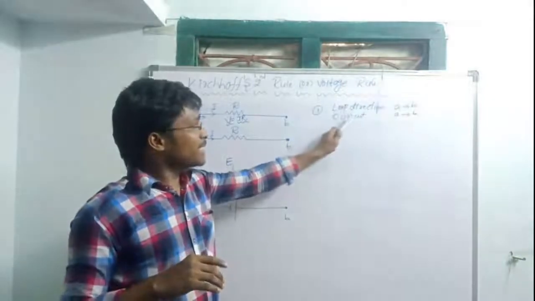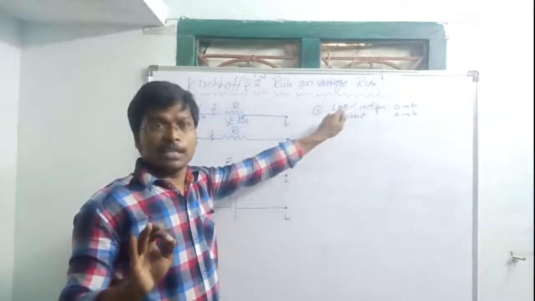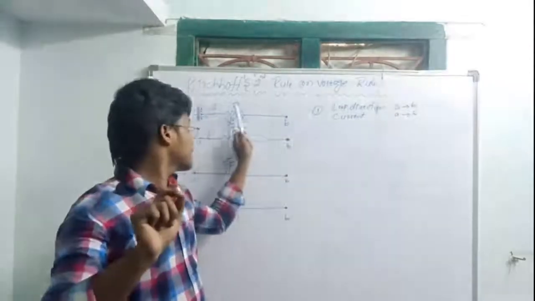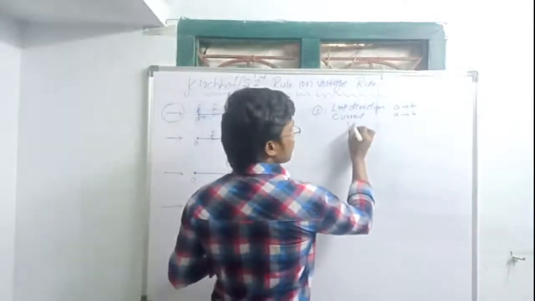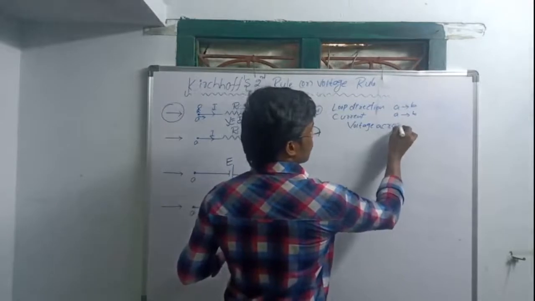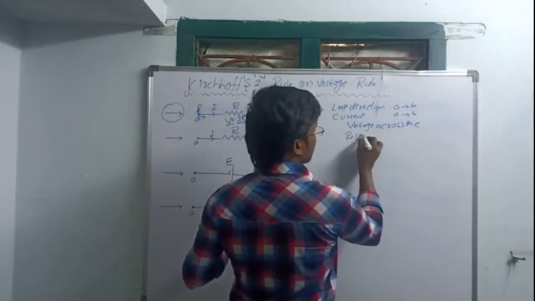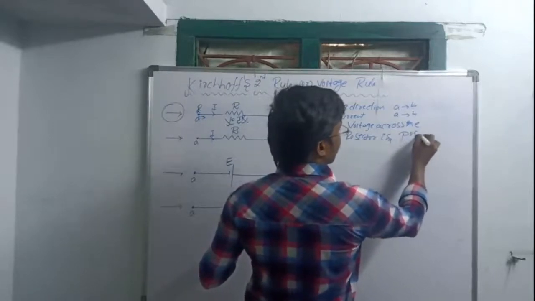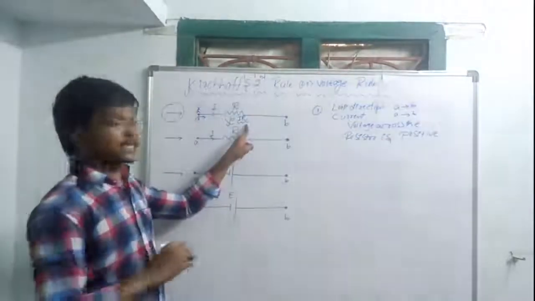When the loop direction is equal to the current direction, the voltage across the resistor is positive.